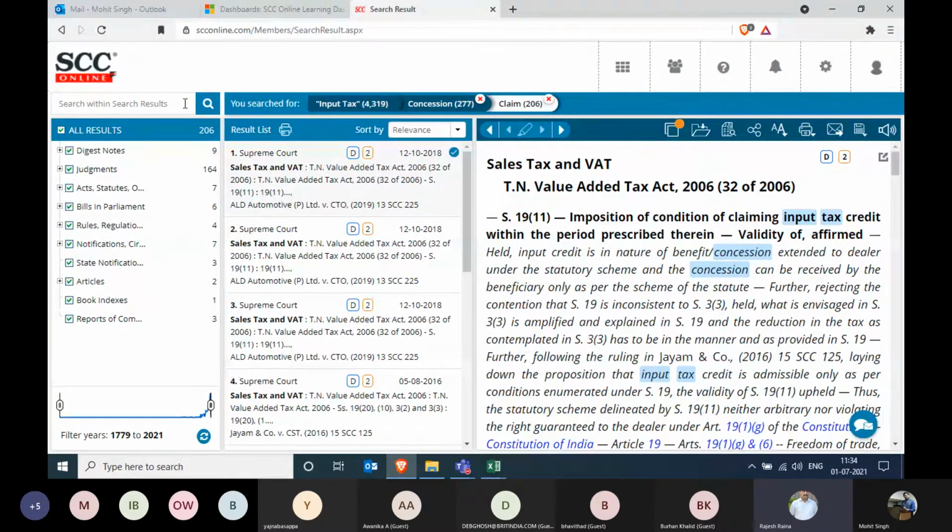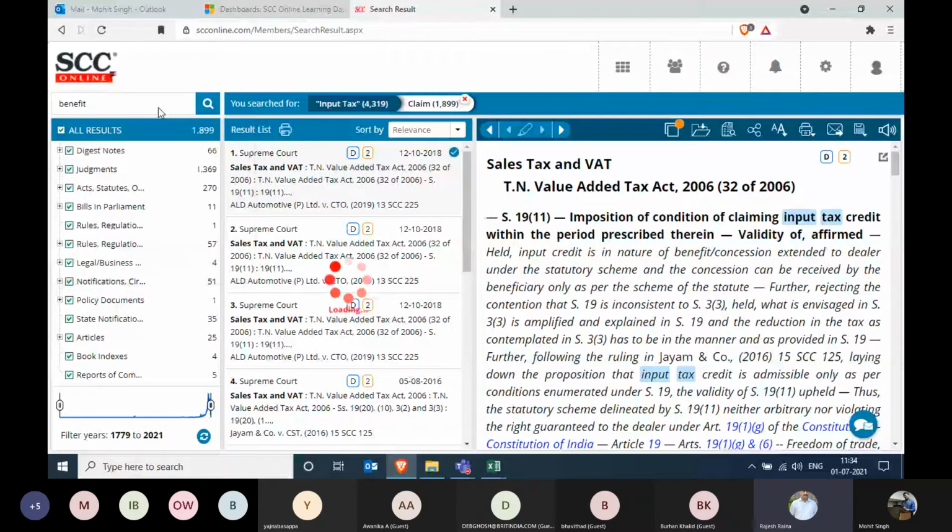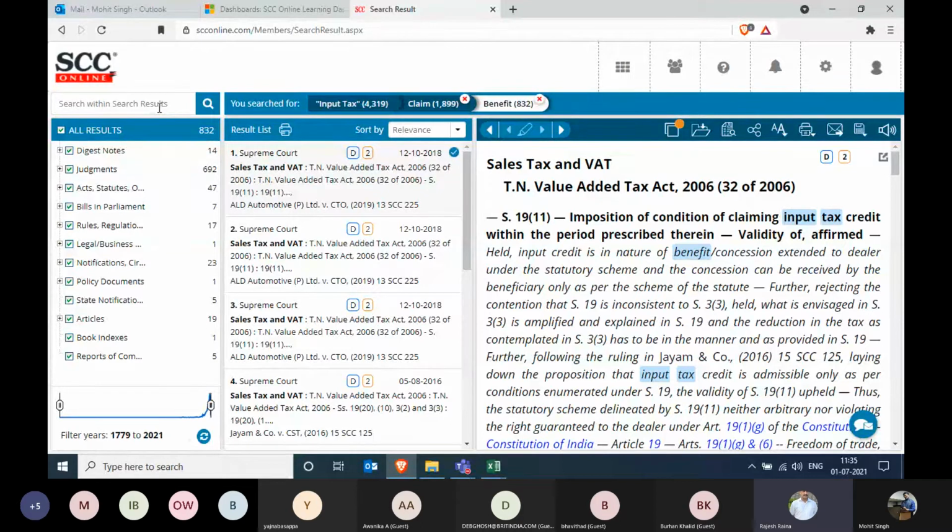And at any given point of time, if I want to make any changes in a particular step, I need not rerun the entire steps again. So for example, in this case, if I want instead of concession, I want to search for benefit, I'll just cross that second step over here. The software will readjust the results accordingly, and then you can enter the modified step over here, like benefit in this case. These steps for narrowing down can be performed at up to 6 levels.